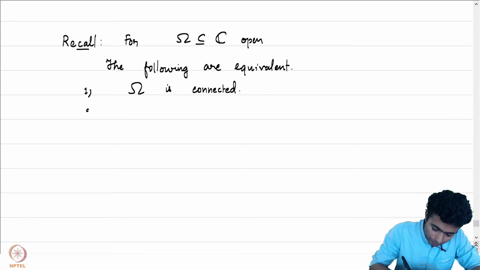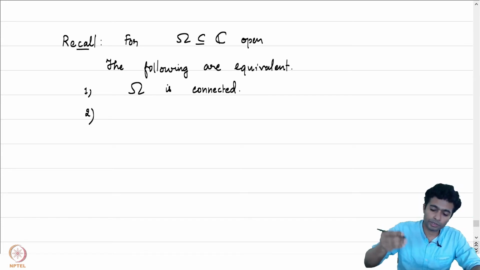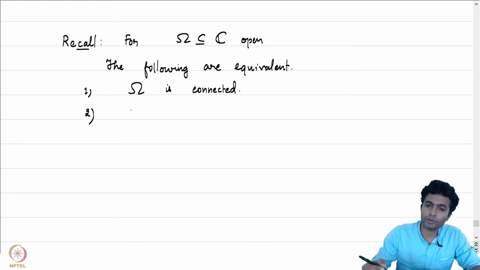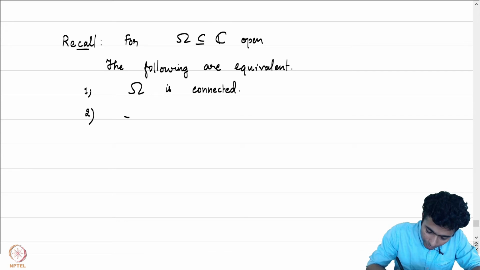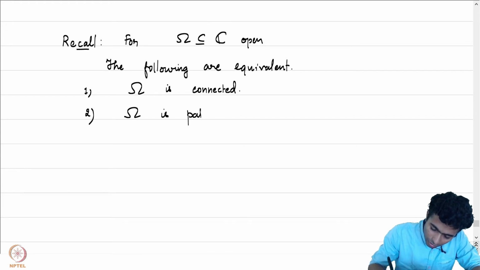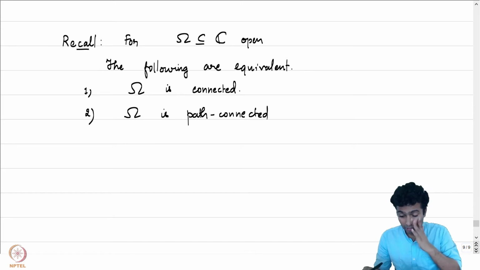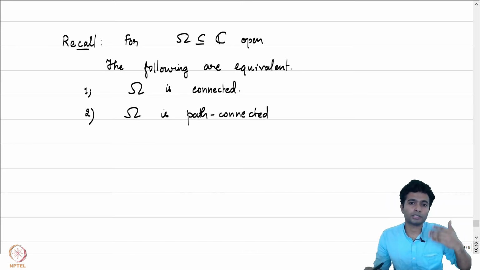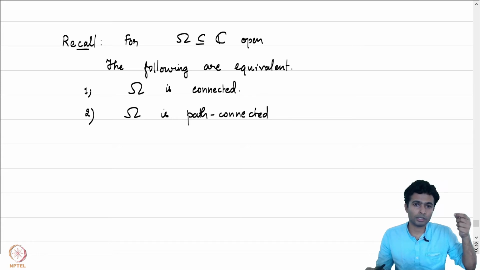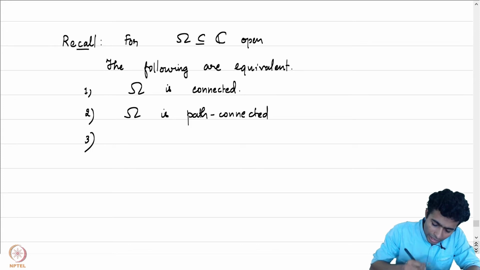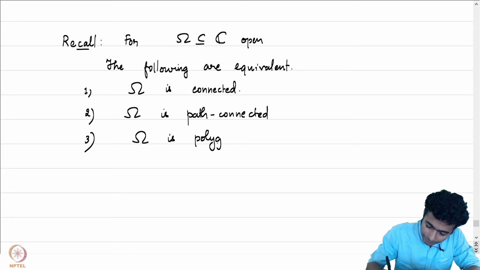What was 2? 2 said that an open connected subset of C is always path connected, and it is equivalent to demanding that it is connected. Omega is path connected. What is the meaning of path connected? It means given 2 points z1 and z2 in omega, there exists a curve gamma whose image is contained in omega such that the initial point of the curve is z1 and the terminal point is z2. And the third is that omega is polygonally path connected.